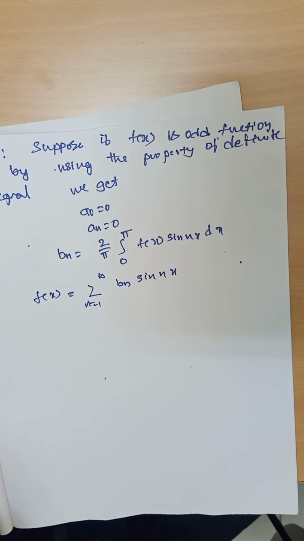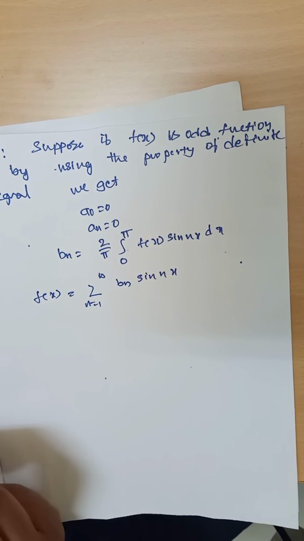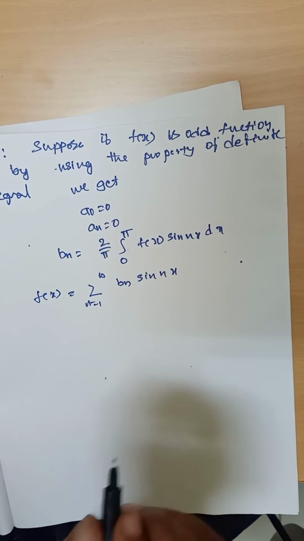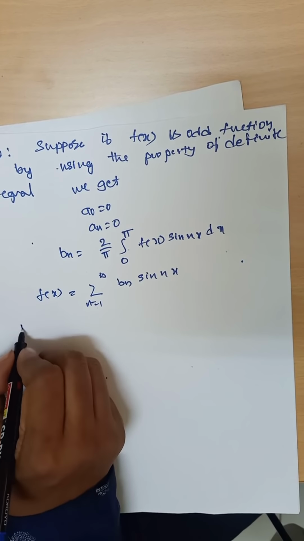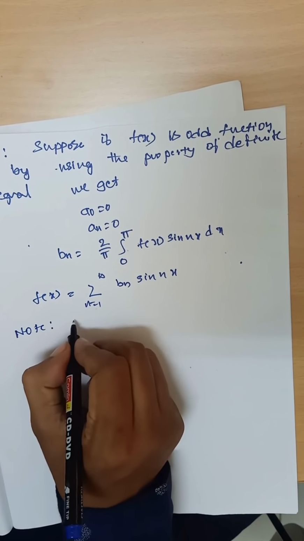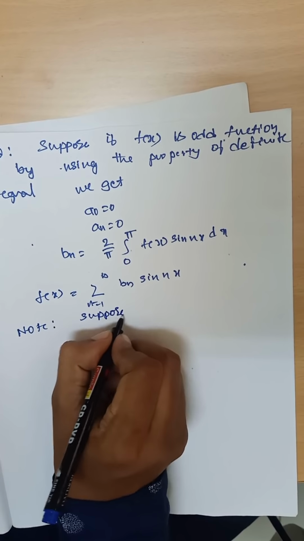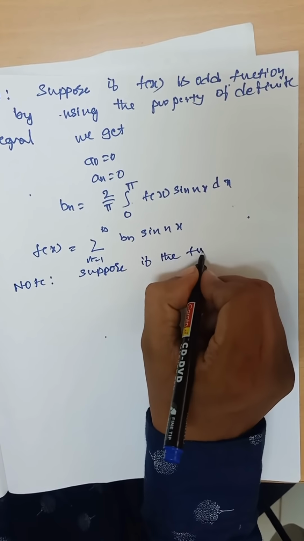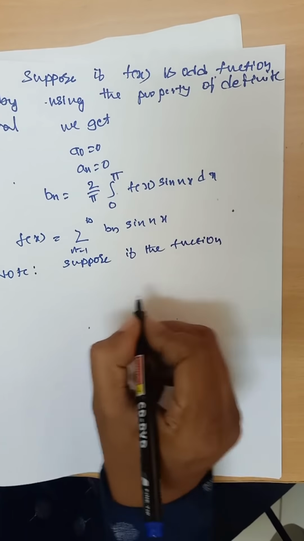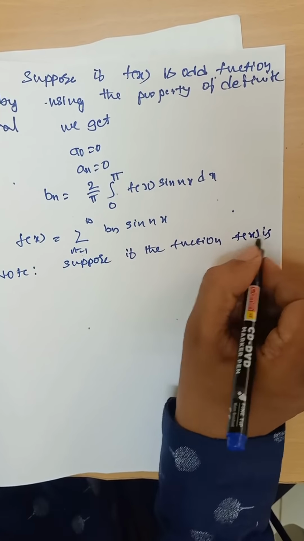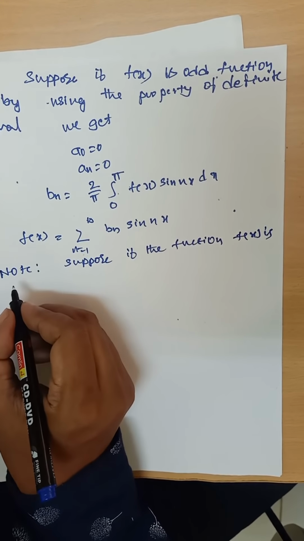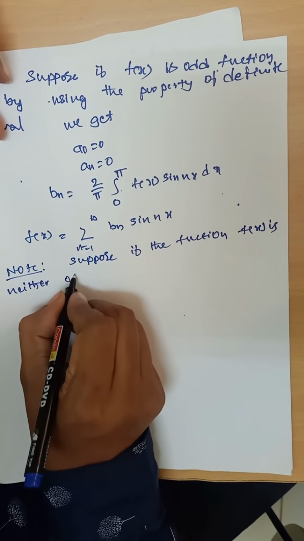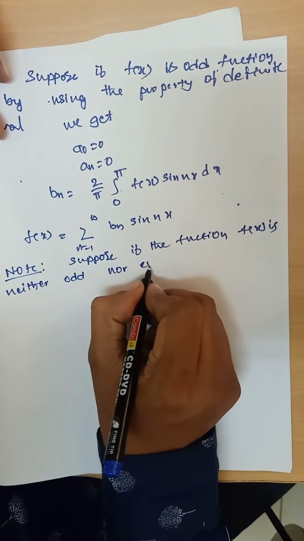In that case, we find all of a naught, an, bn by using the formula a naught is 1 by pi integral minus pi to plus pi, like that. We use one important note. Suppose the function f of x is neither odd nor even,